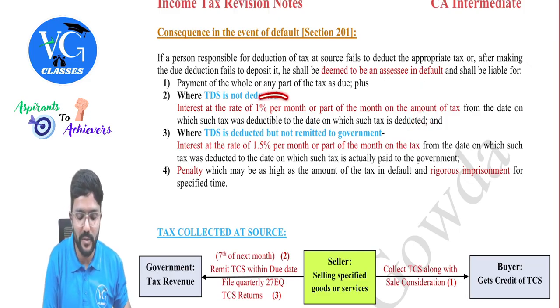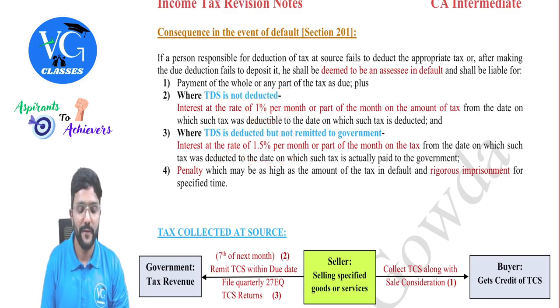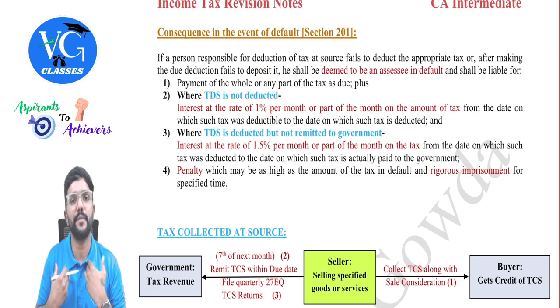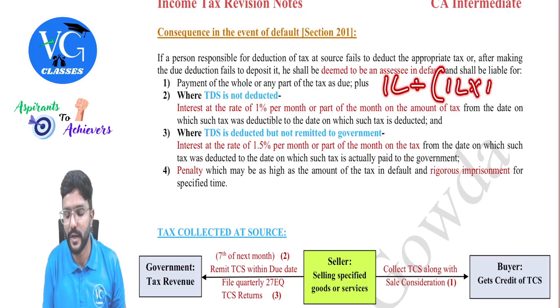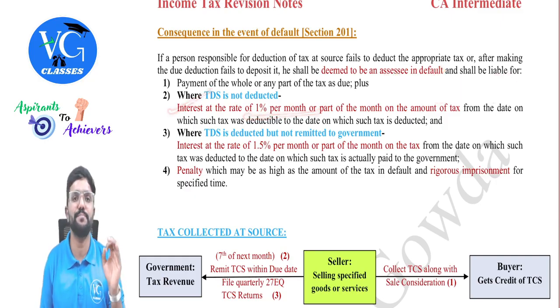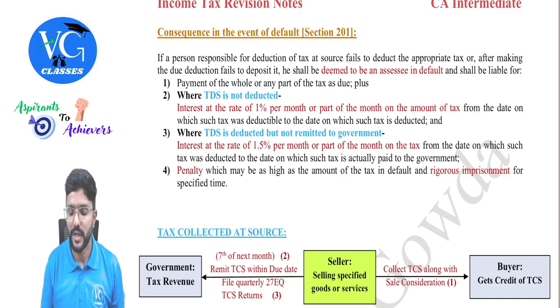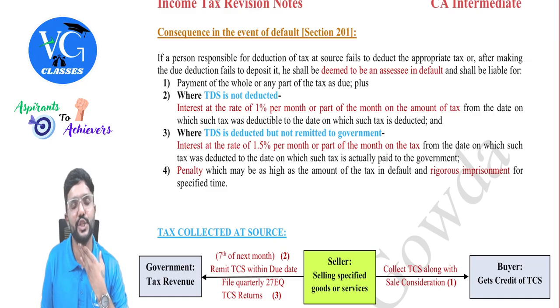So we need to check whether it is at 1% or 1.5%, depending upon the scenario. If TDS is not at all deducted by the payer, what is the amount he was supposed to deduct? 1 lakh. So he has to pay 1 lakh along with interest on 1 lakh at 1%. Interest is at the rate of 1% per month or part of the month on the amount of tax, that is the TDS amount, which is 1 lakh in my example, from the date on which such tax was deductible to the date on which such tax is actually deducted.